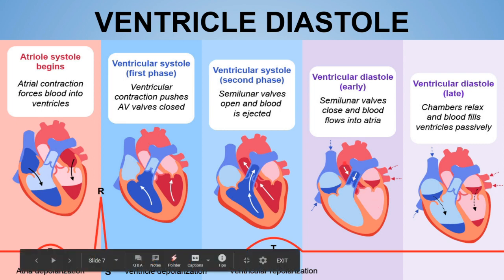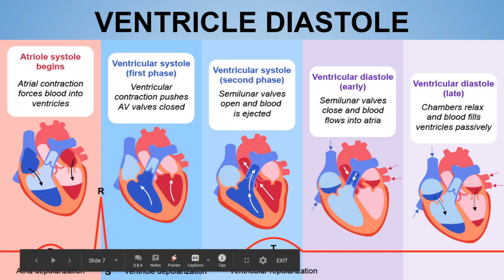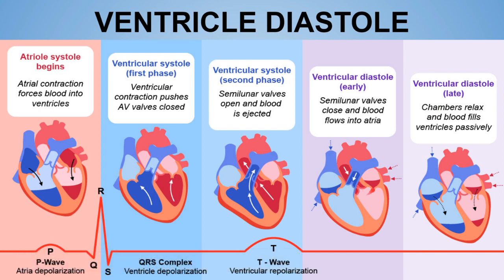But this backward flow is prevented by the closure of the semilunar or aortic valve, and the closure of this semilunar valve causes the second heart sound. The second heart sound is caused by the closure of the semilunar valve, to prevent the backflow of blood from the aorta back into the ventricles.